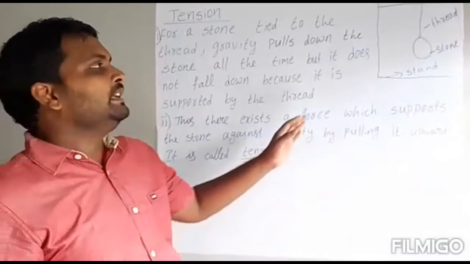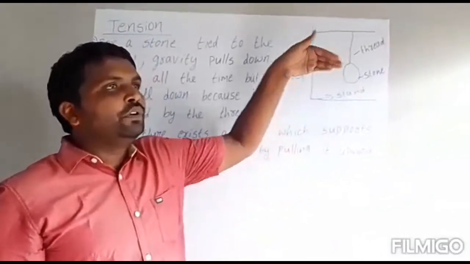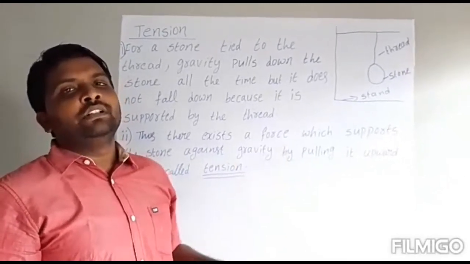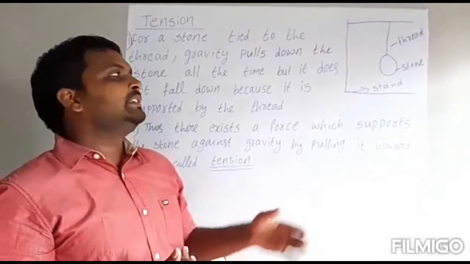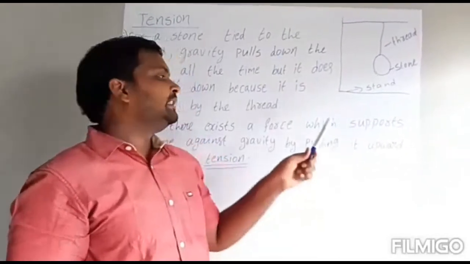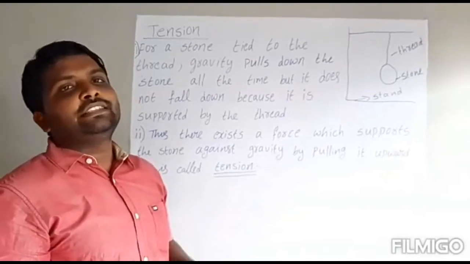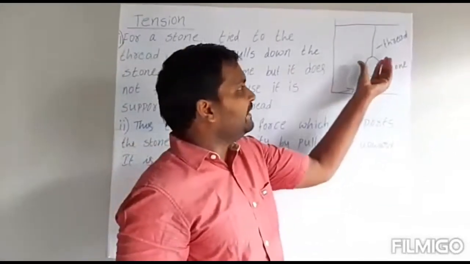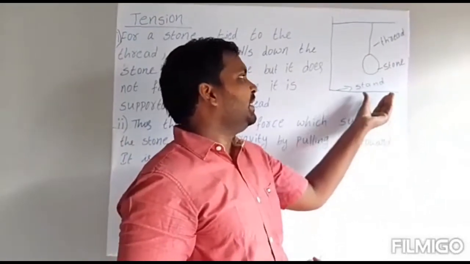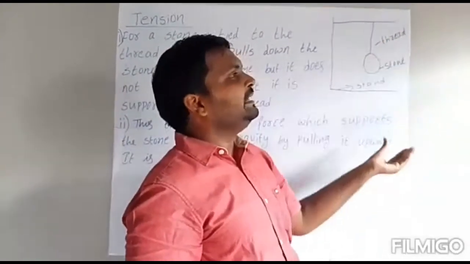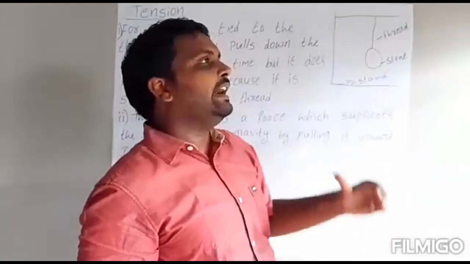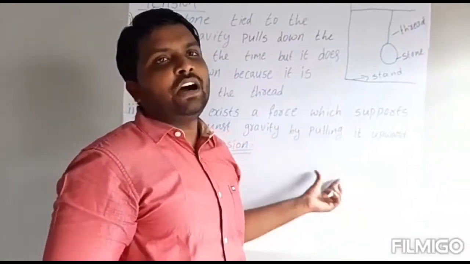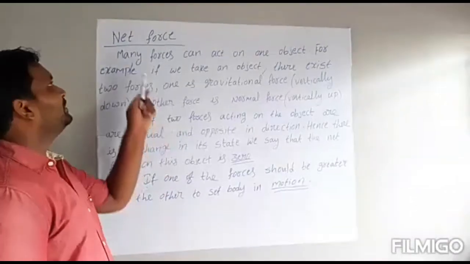Again, now I will say it simply. That stone wants to go down because of gravity, but the stone will not go down. One force is keeping it there. That force is called tension. This tension works against gravity. Gravity is working in the downward direction, but tension acts in the upward direction against gravity. That's why the stone stays there and does not go down. This is called tension.